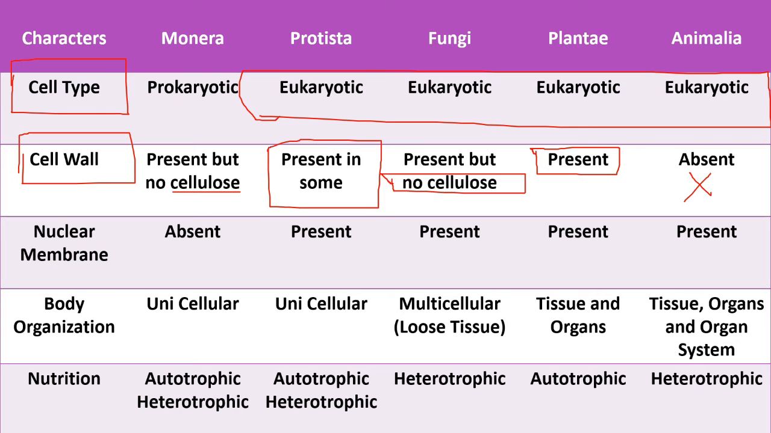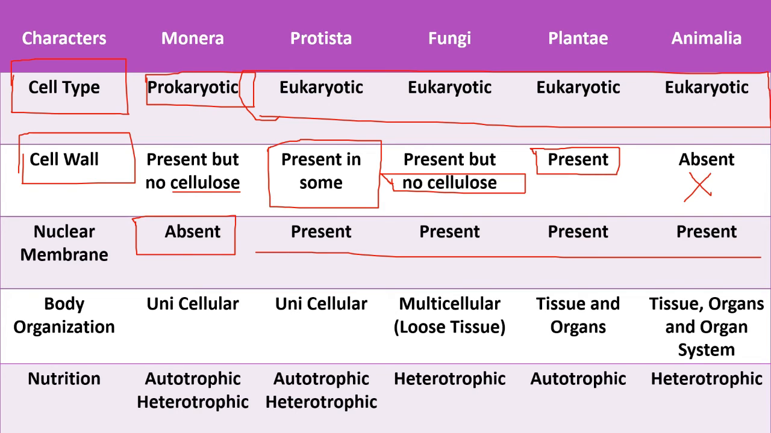As I said before, for Monera, it is a prokaryotic cell. Hence, it is in the pre-evolutionary state and the nuclear membrane will not be present. Hence, the other evolved organisms will have a nuclear membrane. Next, if you consider the body organization, Monera is a unicellular organism, while Protista too. Fungi in the sense is a multicellular organism composed of loose tissues. Plantae has tissue and organs, while Animalia has tissue, organs and organ system. This particular example of body organization can explain the evolutionary pathway to you easily.